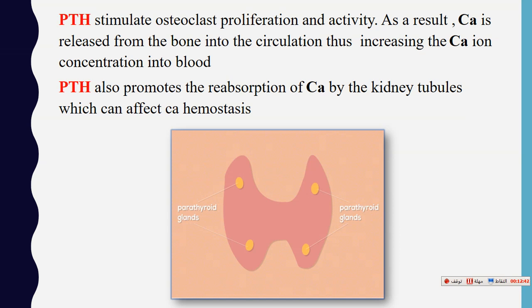Parathyroid hormone promotes the reabsorption of calcium by the kidney, which affects homeostasis, meaning it reduces the loss of calcium in urine to maintain or increase the concentration of calcium in our blood.